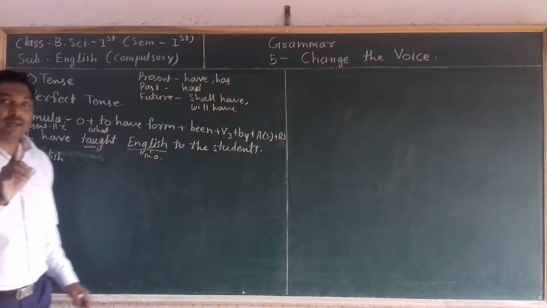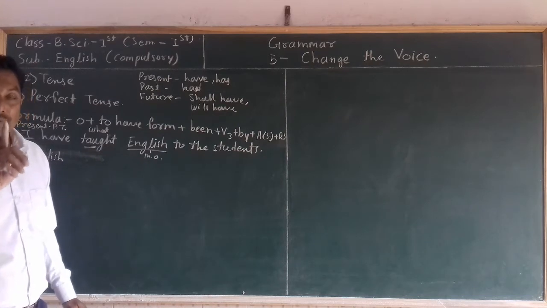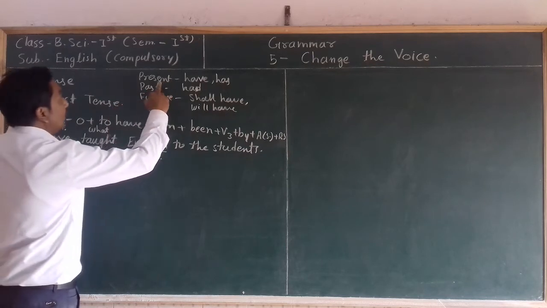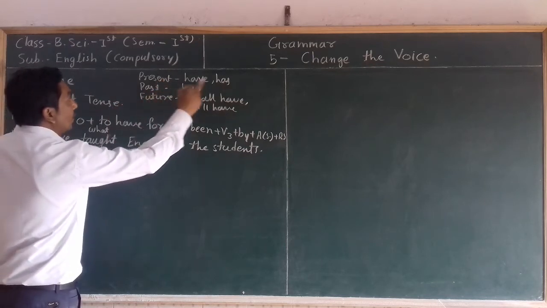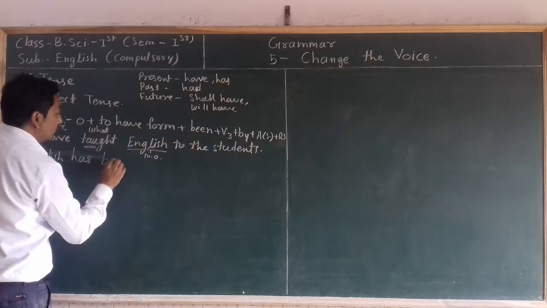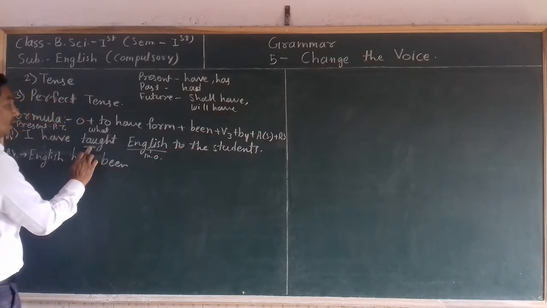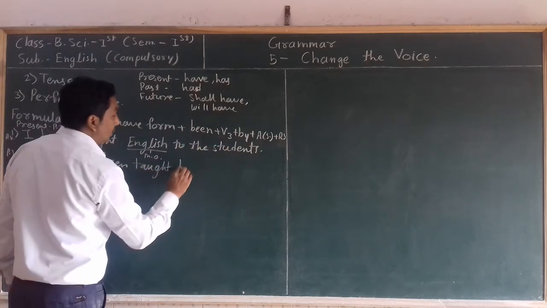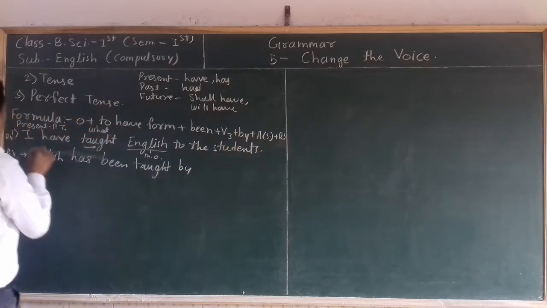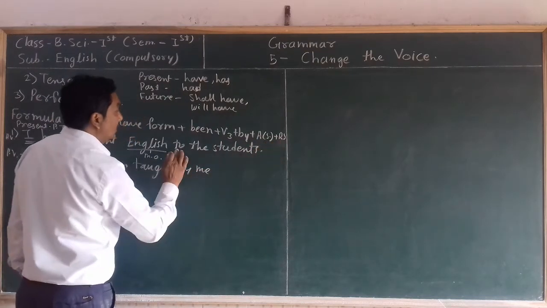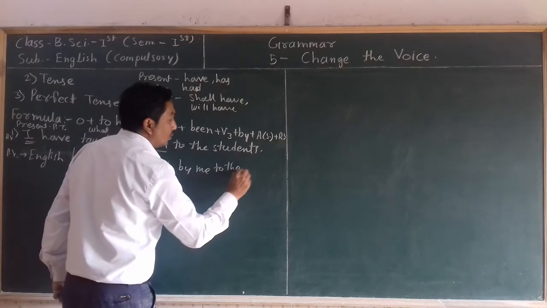Is English one language or many languages? It is only one language. So in front of a singular noun we use the present tense to have form has. Then after that use been, then V3. Already in perfect tense the V3 form of the verb is given: taught. After that, by, then the accusative form of the subject. What is the accusative form of I? It is me. Then the rest of the sentence, to the students.